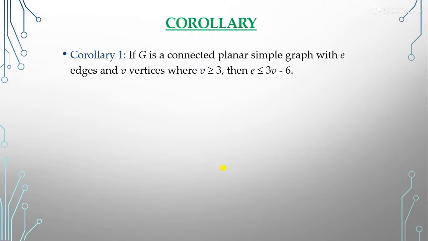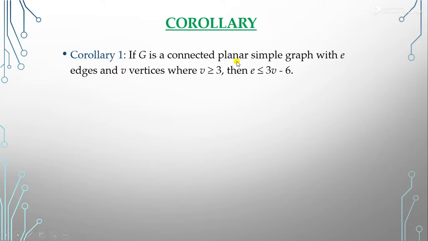Now, one corollary is there. The first corollary is that if G is a connected planar simple graph with E edges and V vertices, where the condition is that V is greater than or equal to 3, then edges E is less than or equal to 3V minus 6. It means if any graph satisfies this property, E is less than or equal to 3V minus 6,